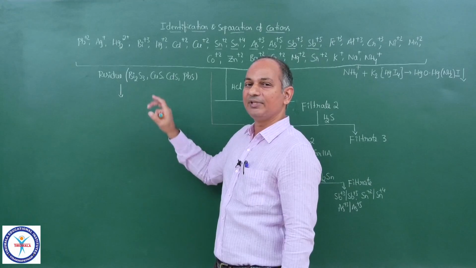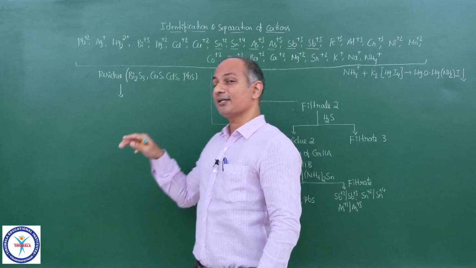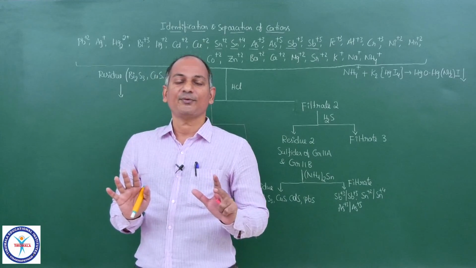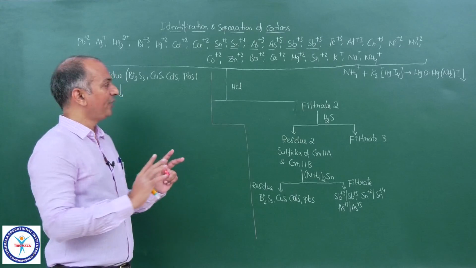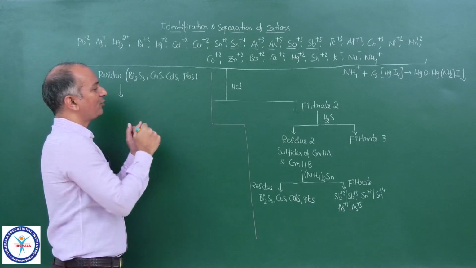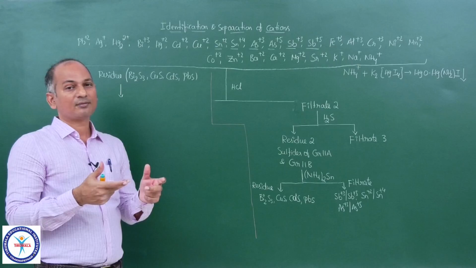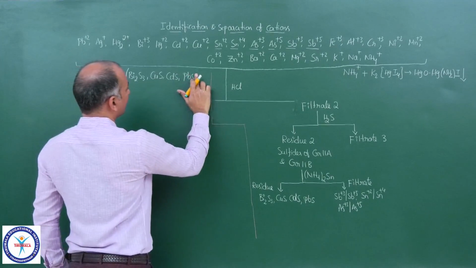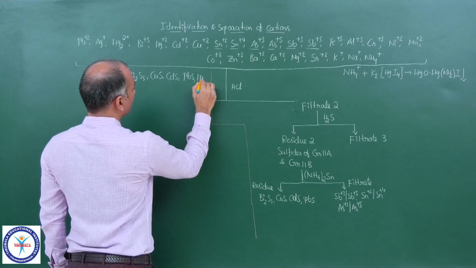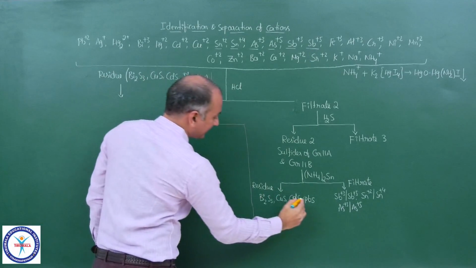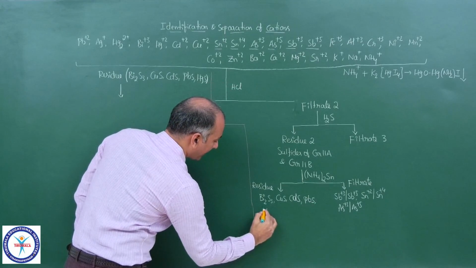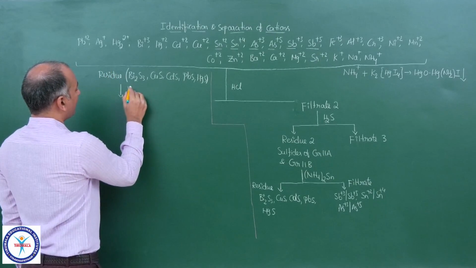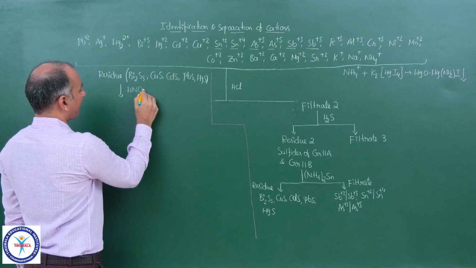So what are the reactions of these cations? And one more thing, these cations are in the form of sulfides now. They are in the precipitate, they are not in the aqueous solution. Please remember all of you. Now first what we do is, we will bring all of them into the aqueous solution. And that is possible when you treat, we have actually HgS also. That also belongs to group 2A, HgS, mercuric sulfide, that is also there. So now what we do, we treat this residue with HNO3.